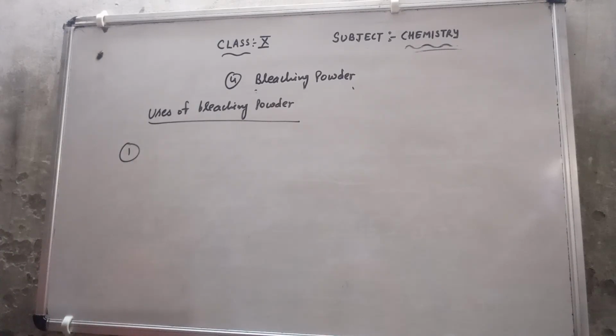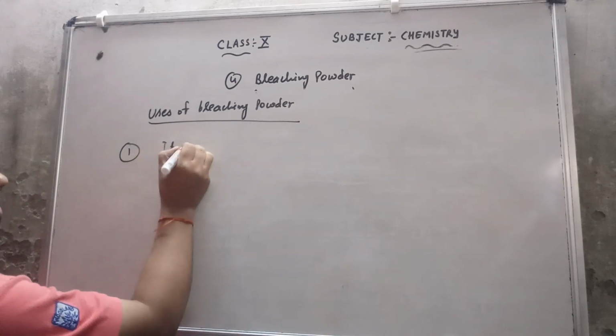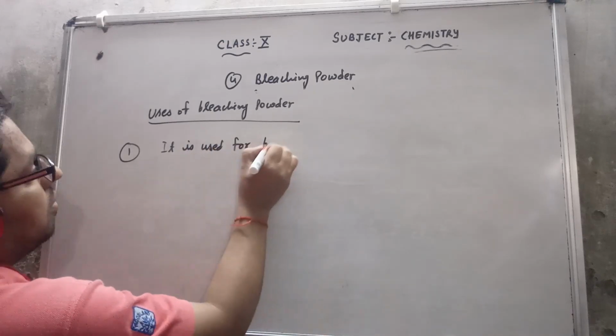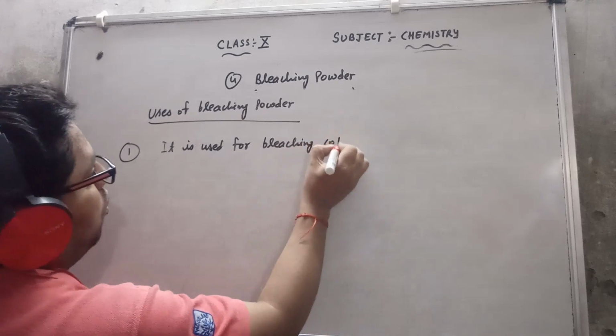The first use: you have heard the name bleach, so it is used for bleaching cotton.